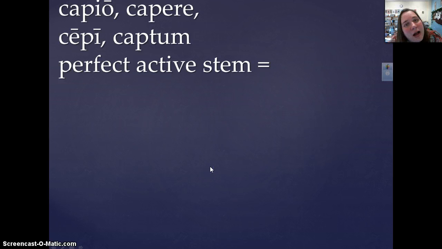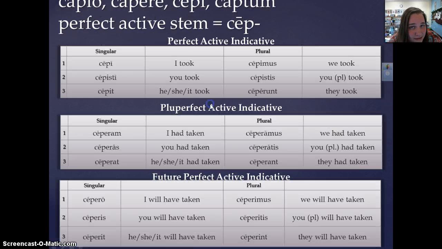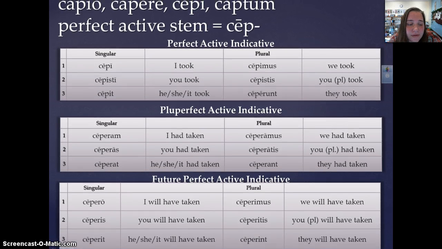Okay, our next paradigm verb, capio, capere, cepi, captum. So again, to get our perfect active stem, we take our third principal part, remove the I, so our perfect active stem is cep. Let's see if I can get this resituated. There we go. So cep, review the perfect active. Cepi, cepisti, cepit, cepimus, cepistis, ceperunt. Okay, I took, or I have taken.